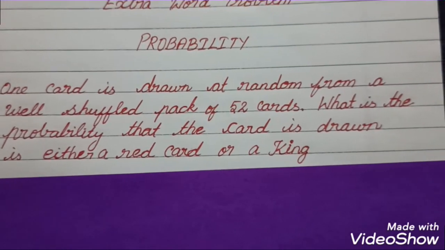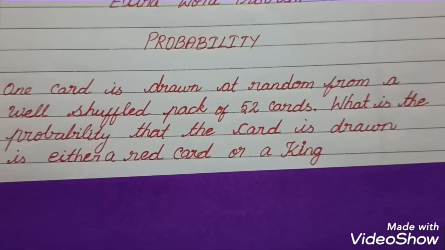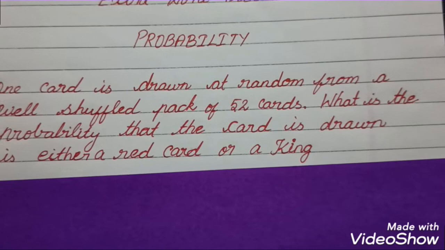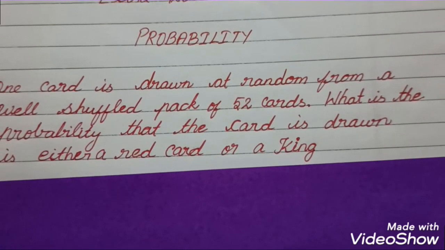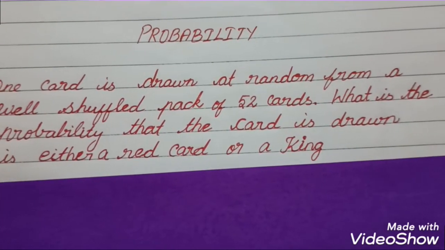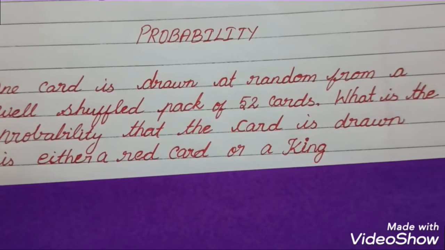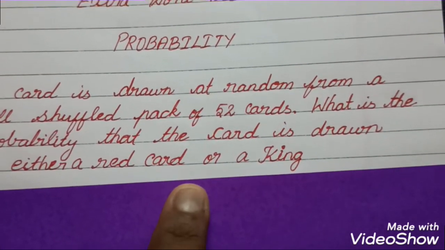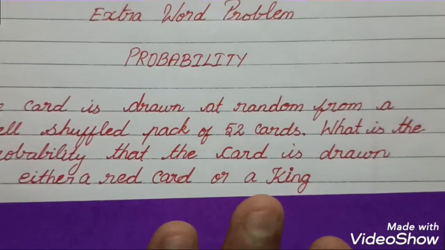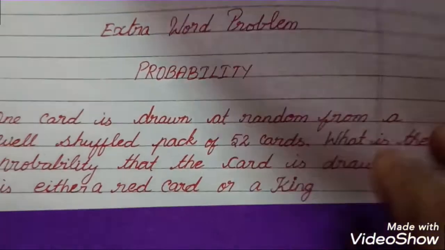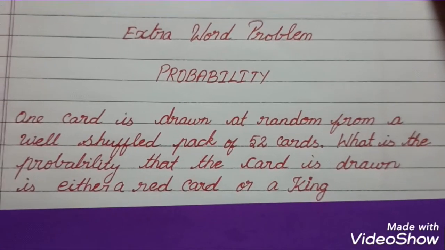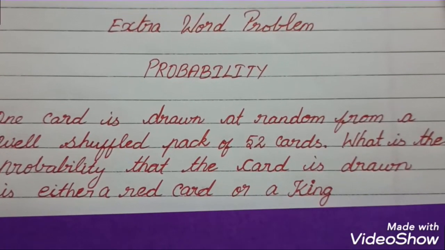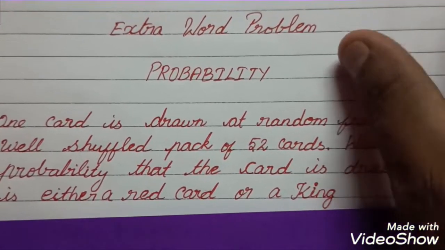One card is drawn at random from a well shuffled pack of 52 cards. What is the probability that the card drawn is either a red card or a king? So this question is on a different method. It is not a very difficult question, it's very easy. So either a red card or a king. I will explain how we have to solve it.